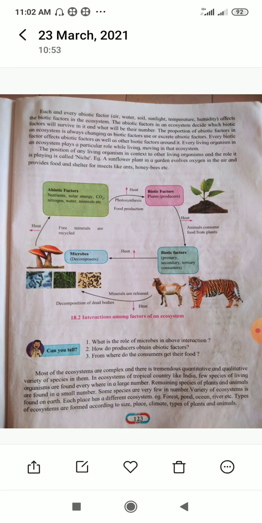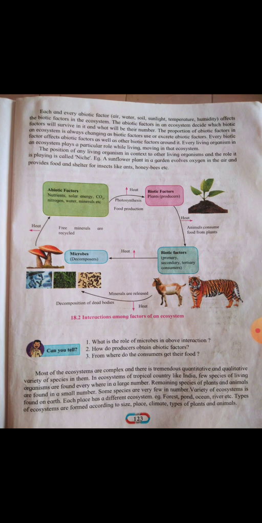For example, see this one interaction among the factors of the ecosystem. The plants are eaten by the primary consumers, and the primary consumers are food for secondary consumers.